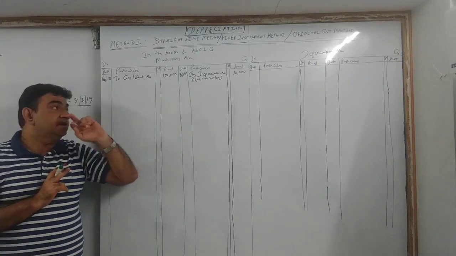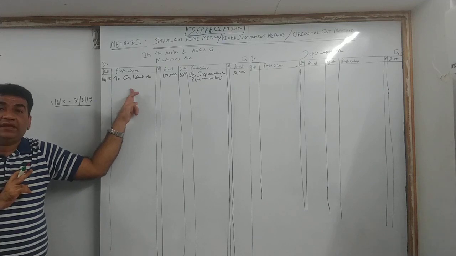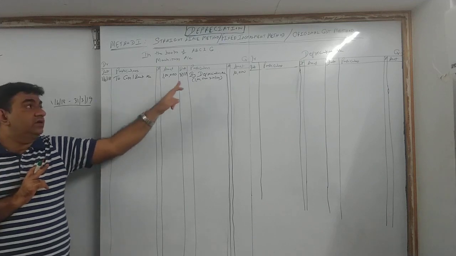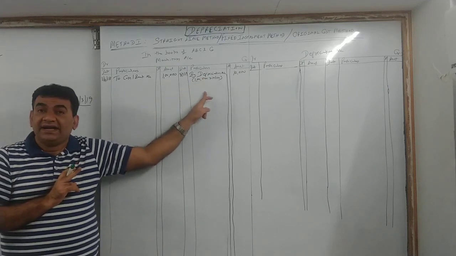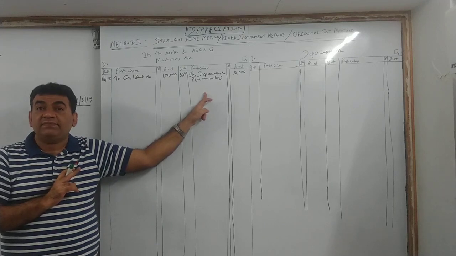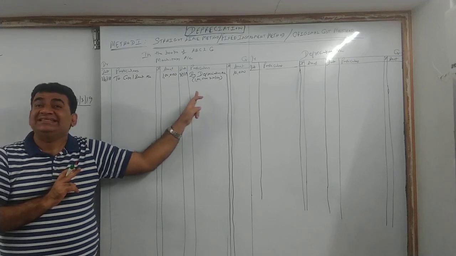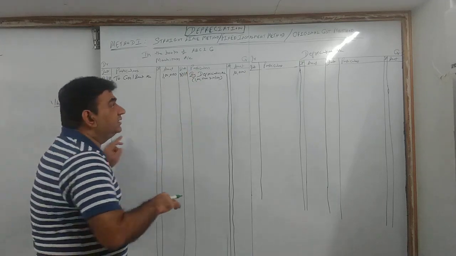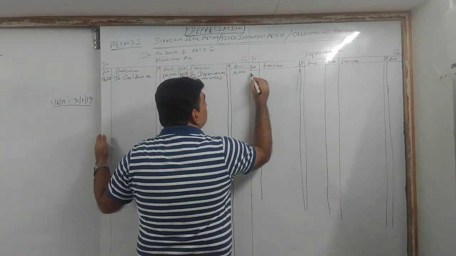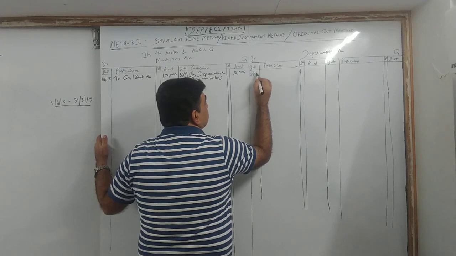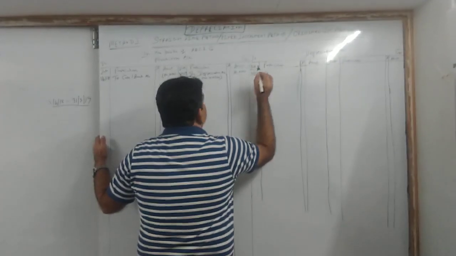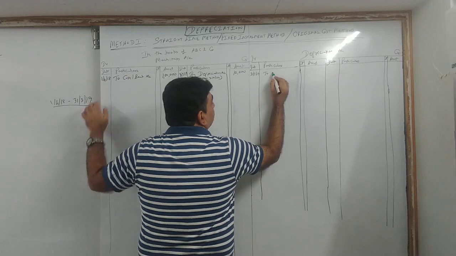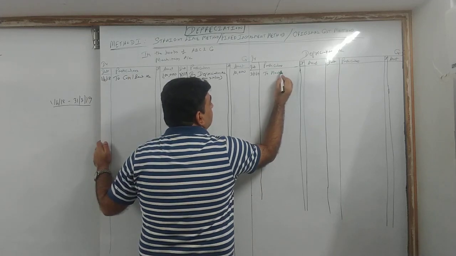Now listen. I wrote here "to cash bank", but we were not preparing cash bank. What have you written here? By depreciation. Are we preparing the depreciation account? Yes. So in machinery it came as by depreciation. Now this will go on the debit side of depreciation, where you will write from where it is coming. It is coming from machinery.